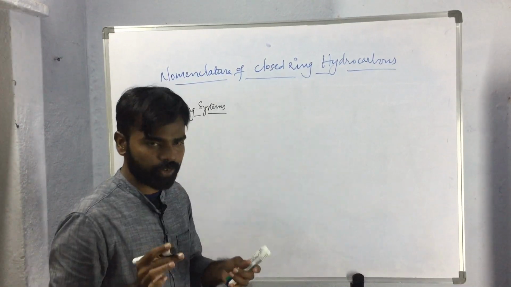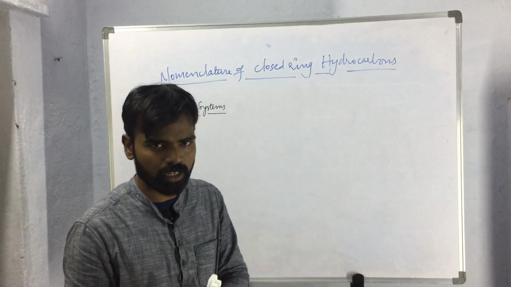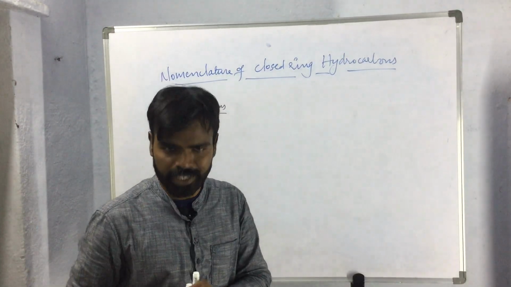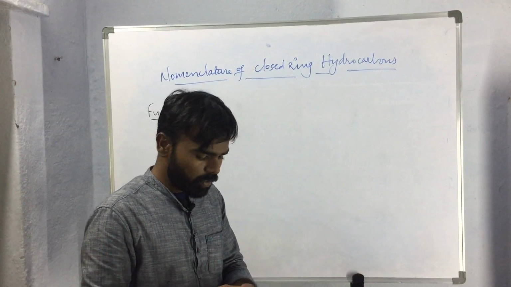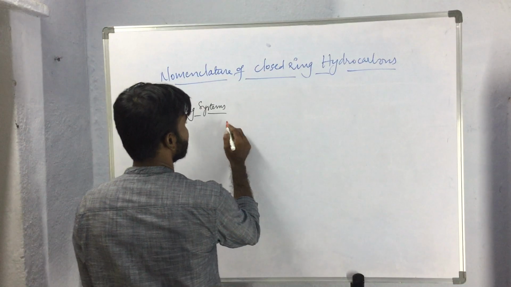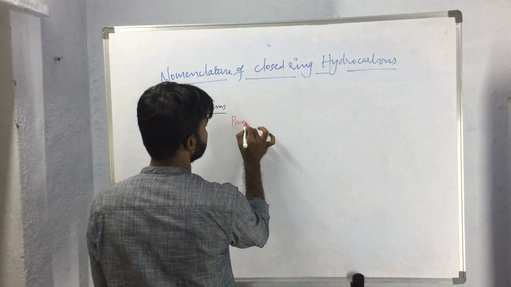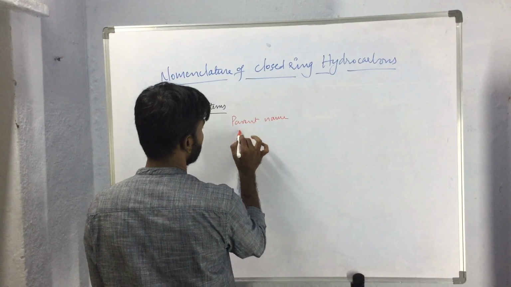To name hydrocarbons, no matter whether they are straight chain compounds or branched chain compounds or these closed ring systems, we have to identify the parent name and the attachment name.